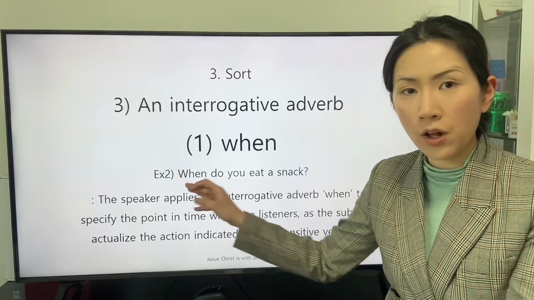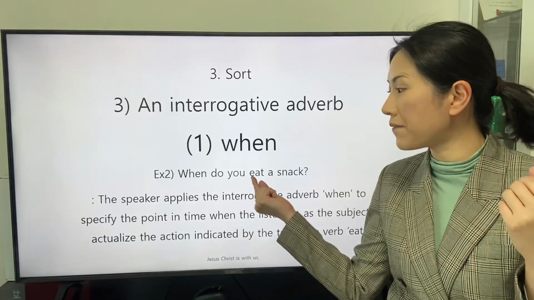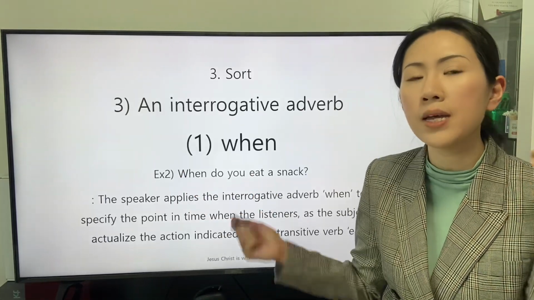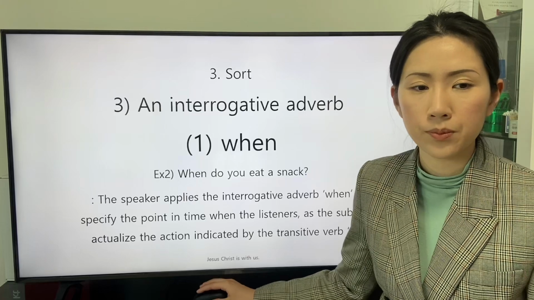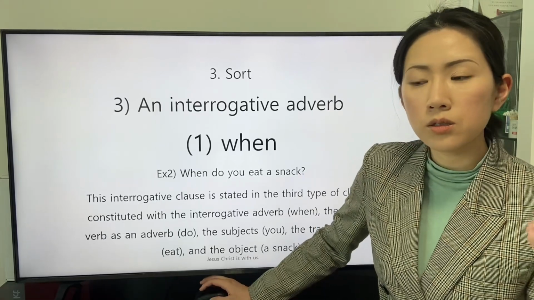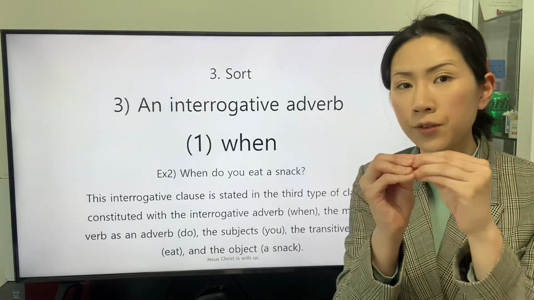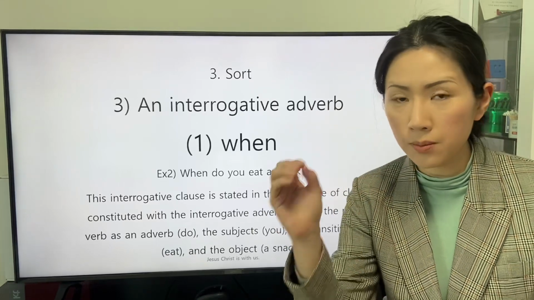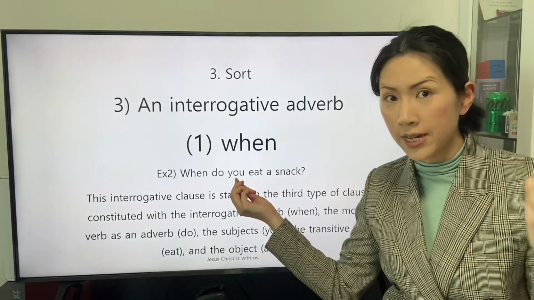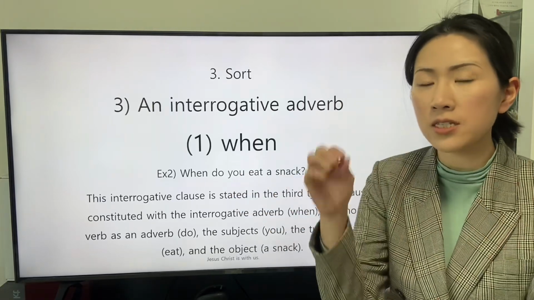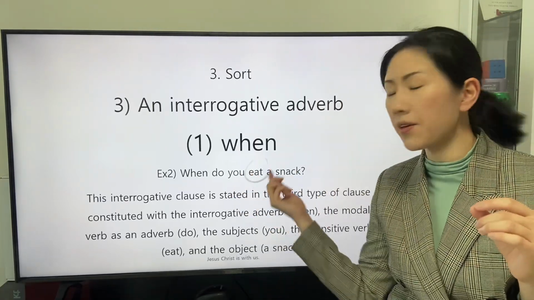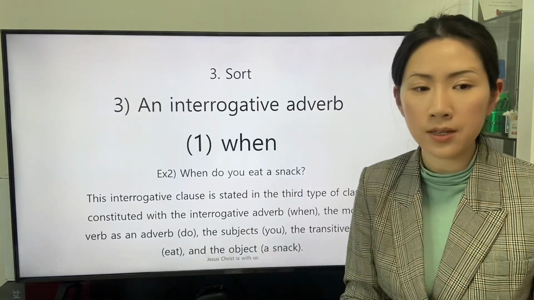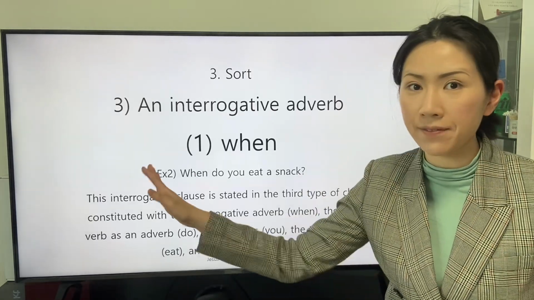The interrogative adverb when specifies the definition of the transitive verb eat. So the speaker intends to figure out the point in time when the listener says the subject actualize the definition of the transitive verb eat in this interrogative clause.